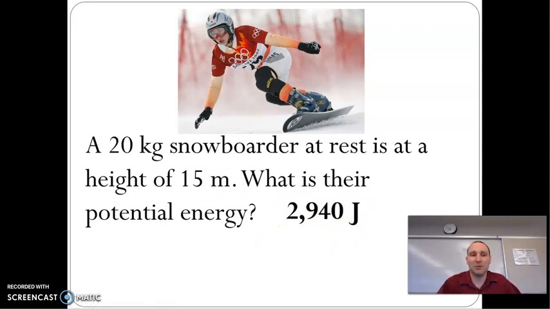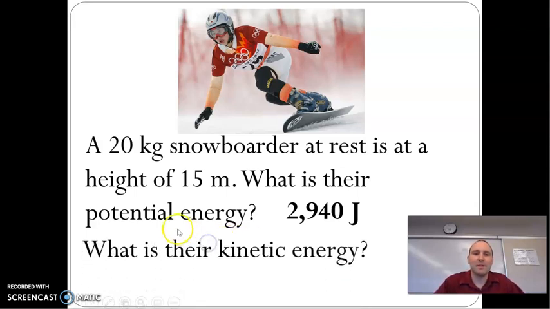Can this ever be destroyed? No, but it can be turned into other types of energy. So when they go down a hill, because they're at a height of 15 meters, as they go down, that potential energy slowly turns into kinetic energy. So it doesn't just disappear.